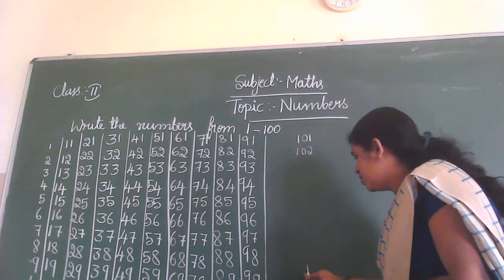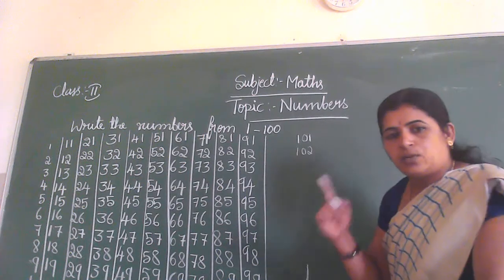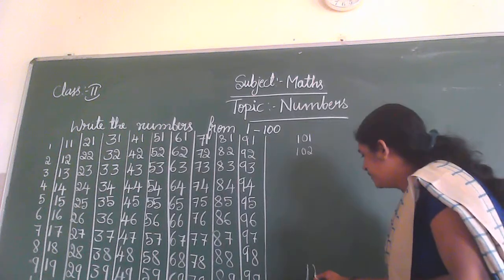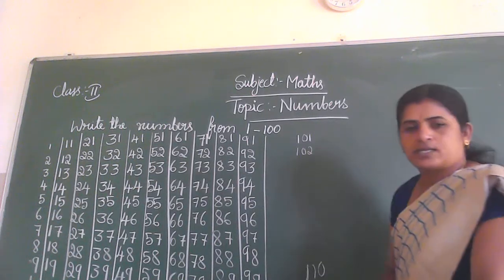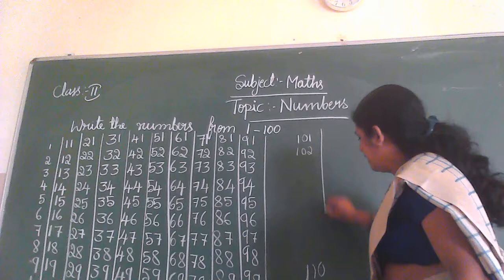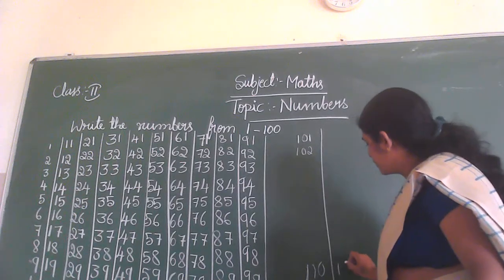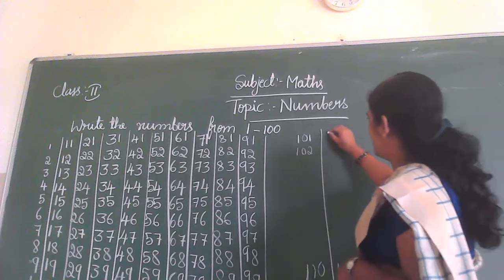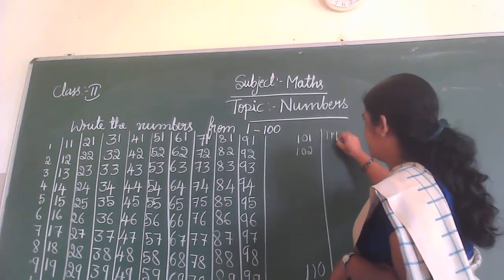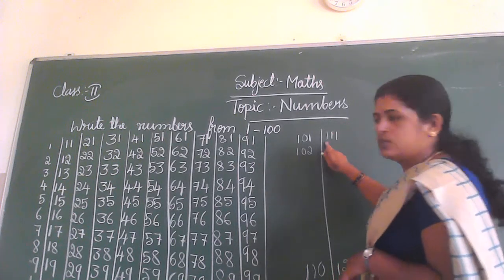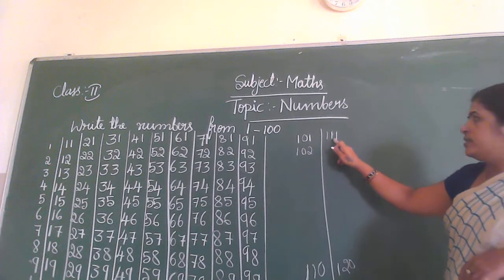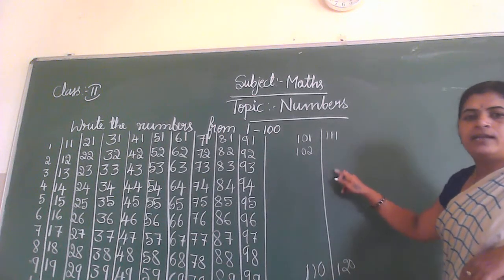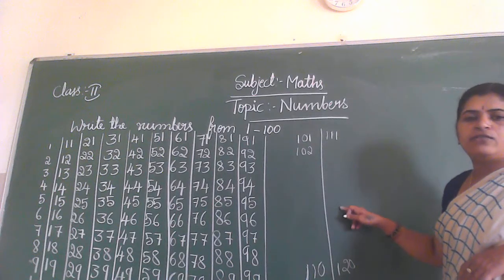For 110, you should write first the number 1 for the hundreds. This is easy. Okay. Then 120. 111: 100 means 1, this is understood. 111, you should write 11, 12, 13, 112, 113, 114, 115.